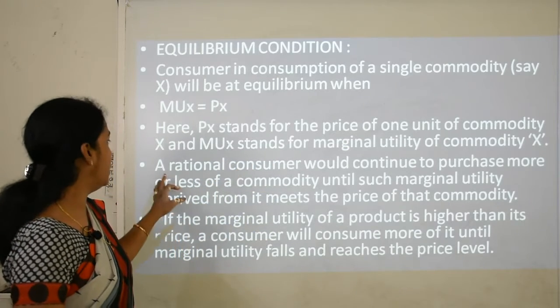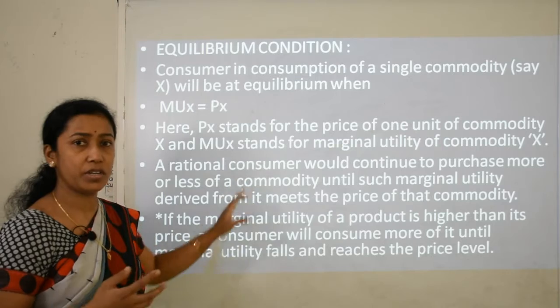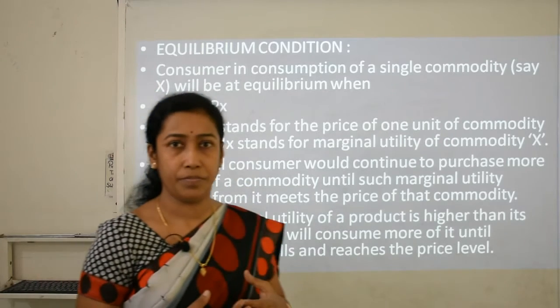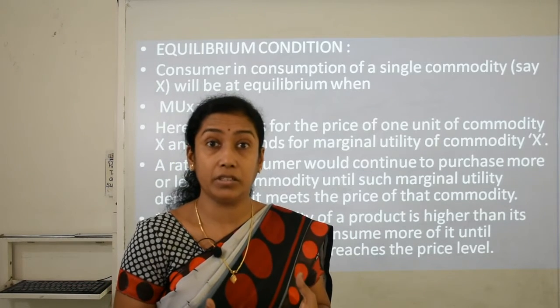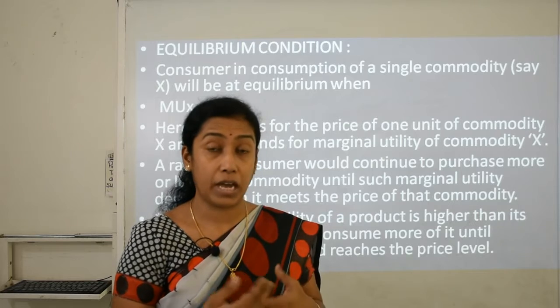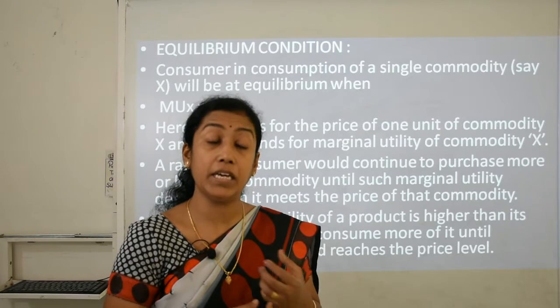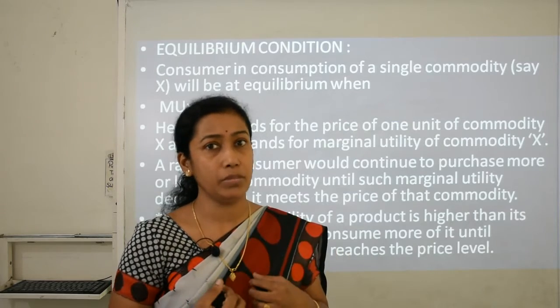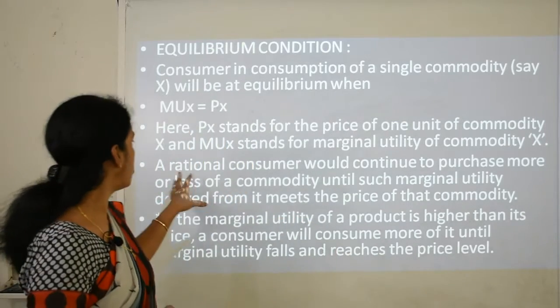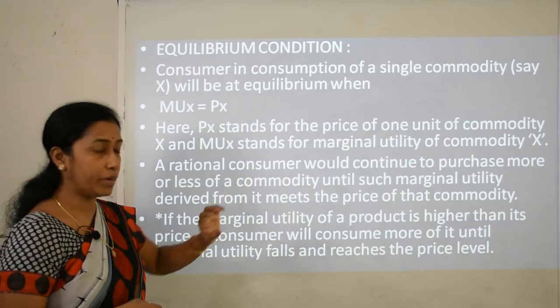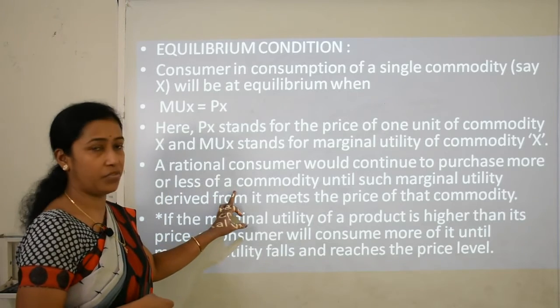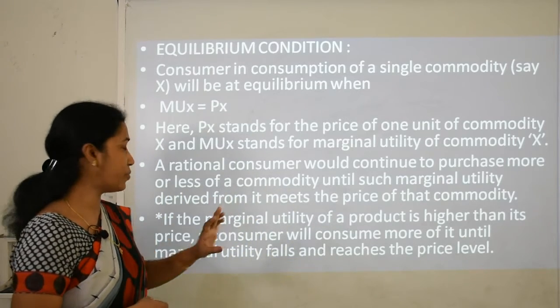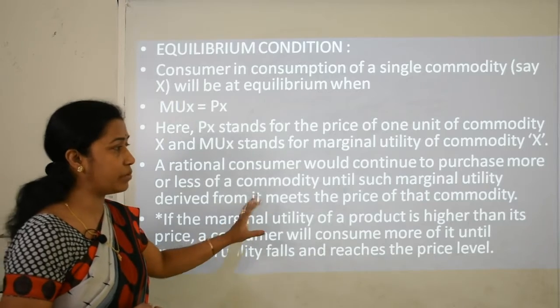A rational consumer means a wise, intelligent consumer, who has good purchasing power and tries to spend that amount of money where he can get the maximum satisfaction. So a rational consumer would continue to purchase more or less of a commodity until the marginal utility derived from it meets the price of that commodity.